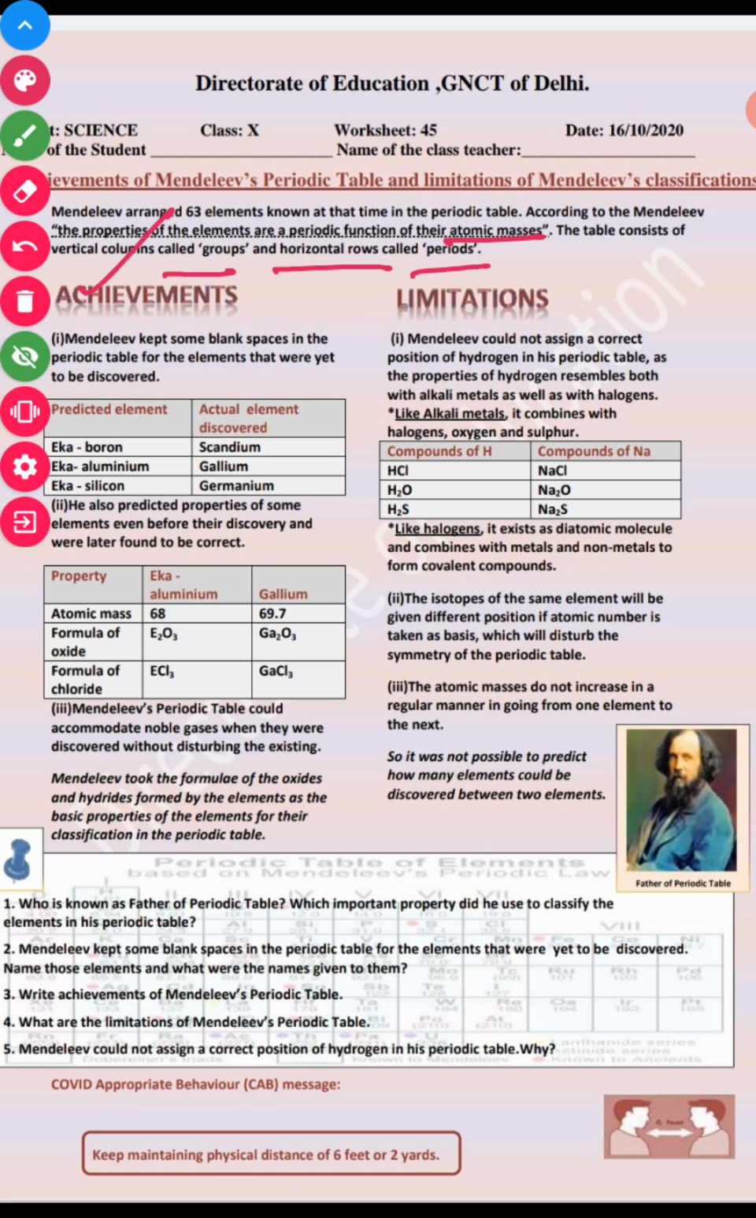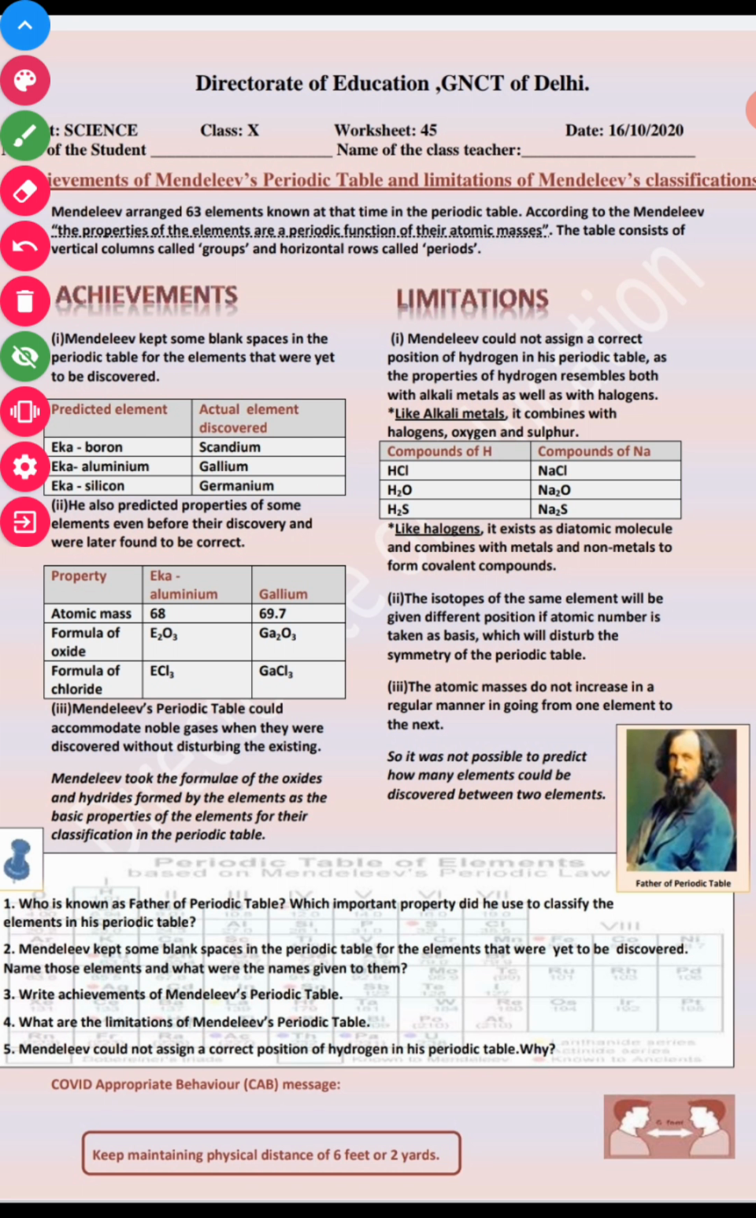Now, what are the achievements of Mendeleev's periodic table? First, Mendeleev kept some blank spaces in the periodic table for the elements that were yet to be discovered. He left blank spaces for those elements which were not discovered at that time, and he predicted those elements with the names Eka boron, Eka aluminium, and Eka silicon. And later on, the elements were discovered with the names scandium, gallium, and germanium.